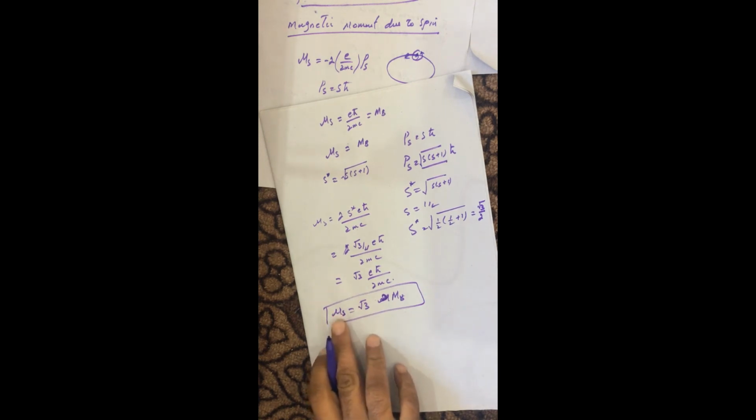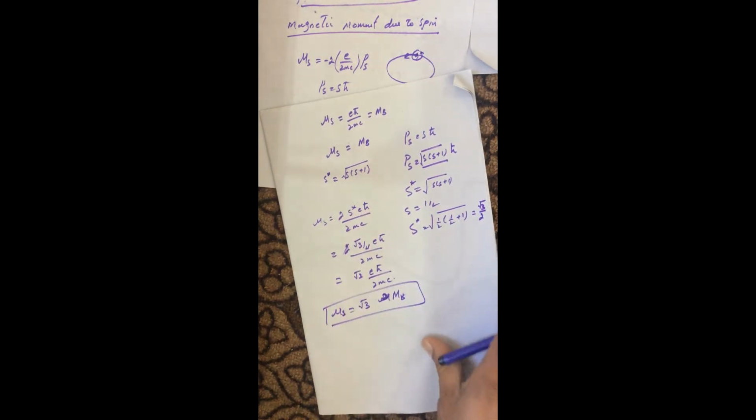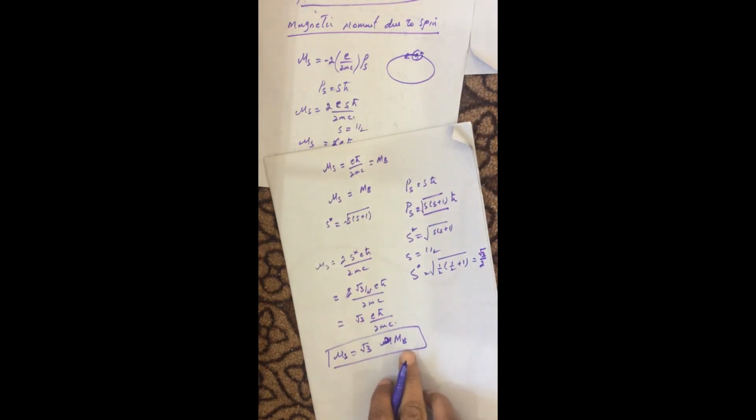So this is the difference between the value of the magnetic moment due to spin by using the classical approach, as well as by using the wave mechanical approach. So this is all about the magnetic moment due to spin of the electron. Next we will discuss different quantum numbers. I think it's better to discuss that in the next video. Thank you.